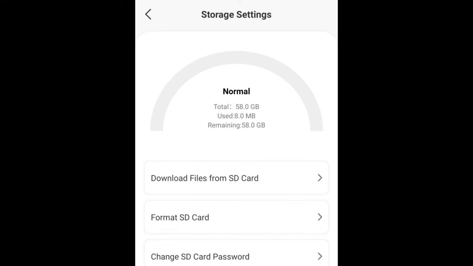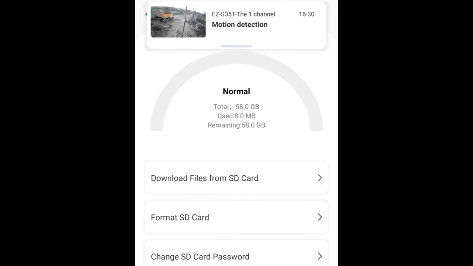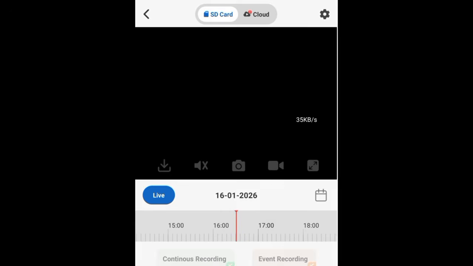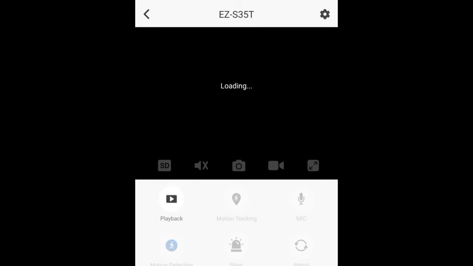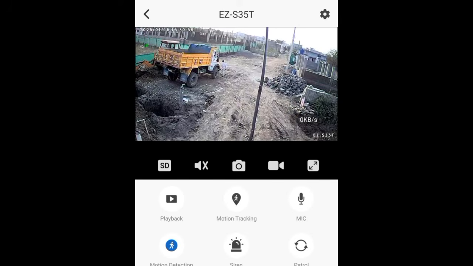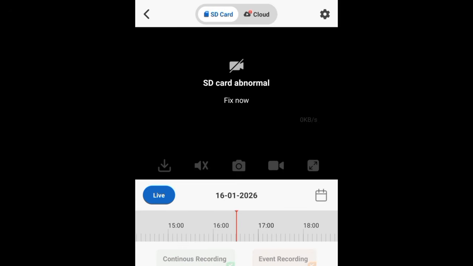Now check playback. Tap on the back arrow. Now you see no video is shown. Okay, go to live and then check playback. Like this, live, then I tap on playback.